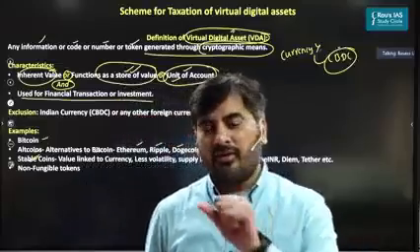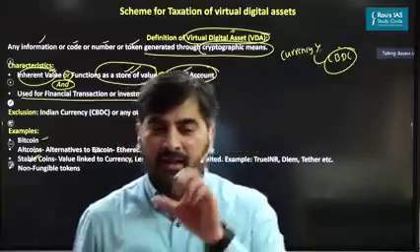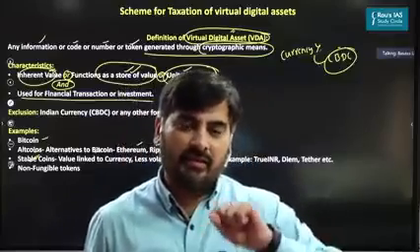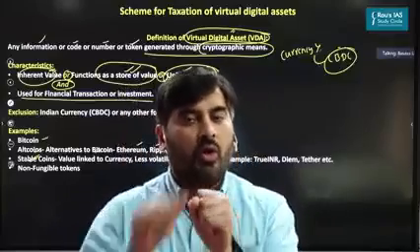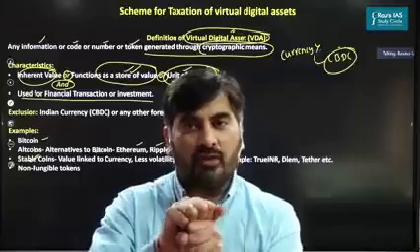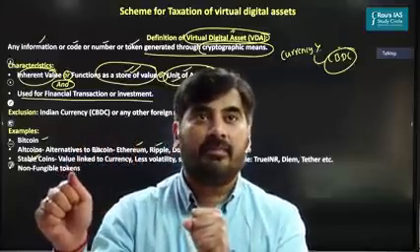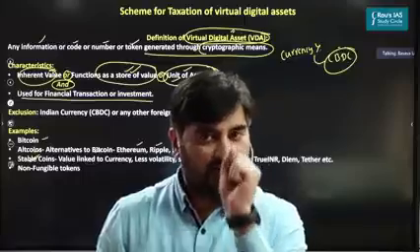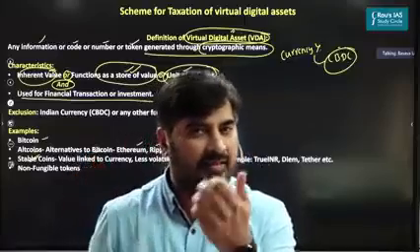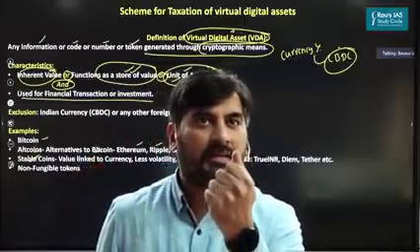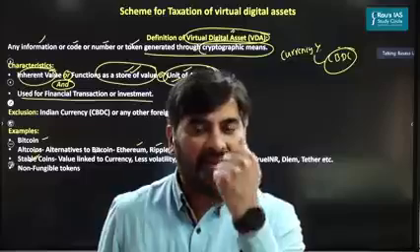Now, what are stable coins? Stable coins are basically those crypto assets whose value is linked to the value of a currency. Since the value of a stable coin is linked to the value of a currency, can I say the stable coin has intrinsic value? Yes, a stable coin has an intrinsic value.